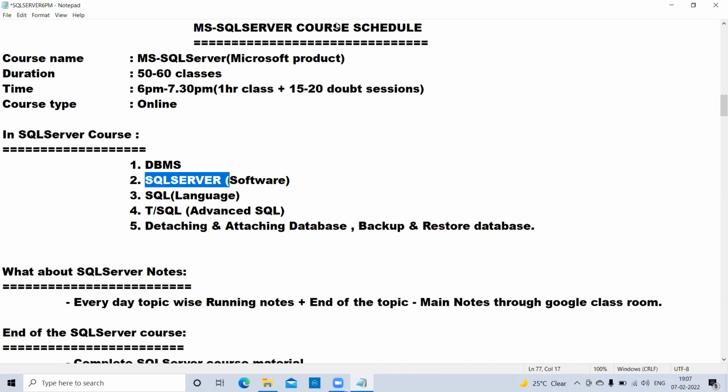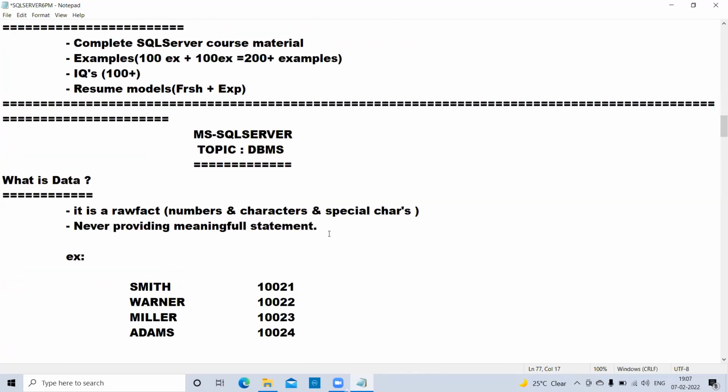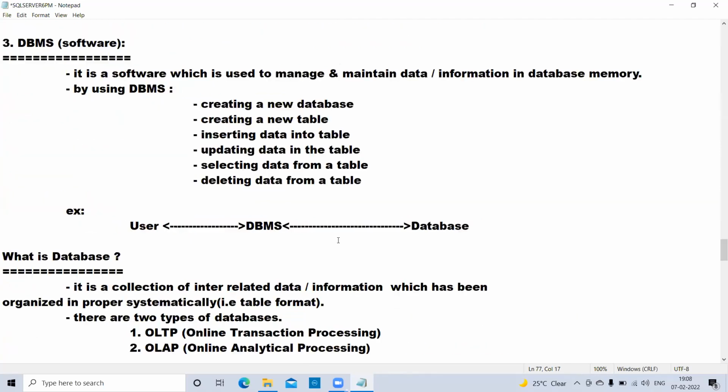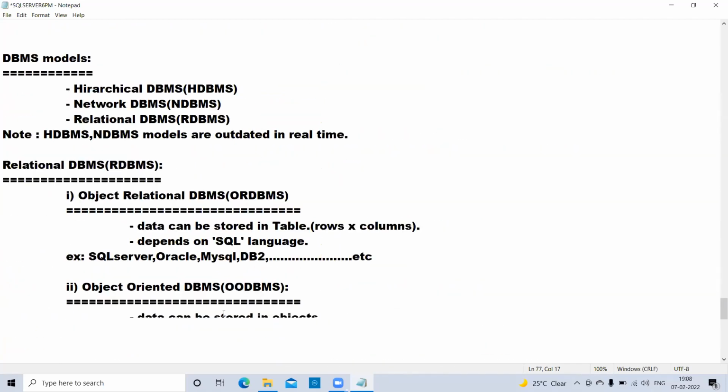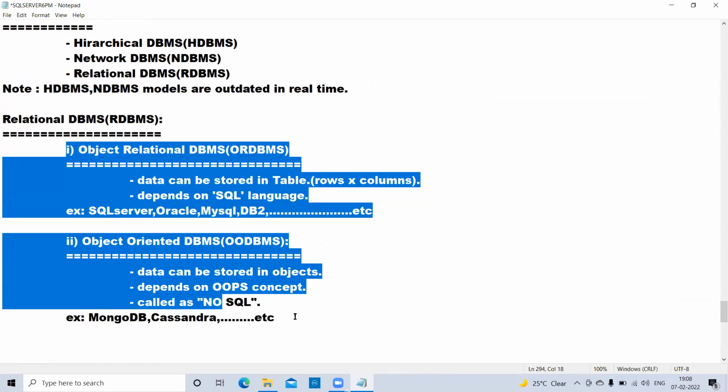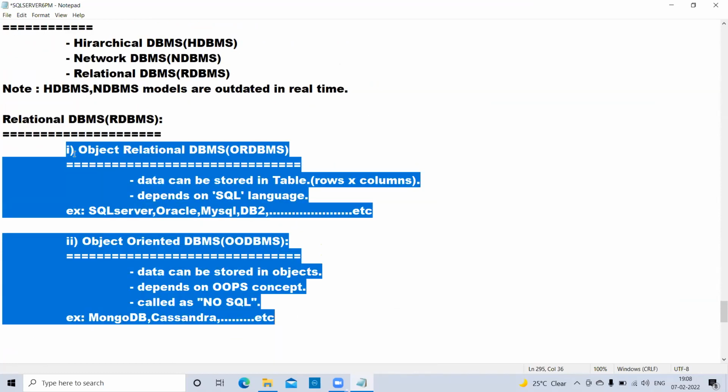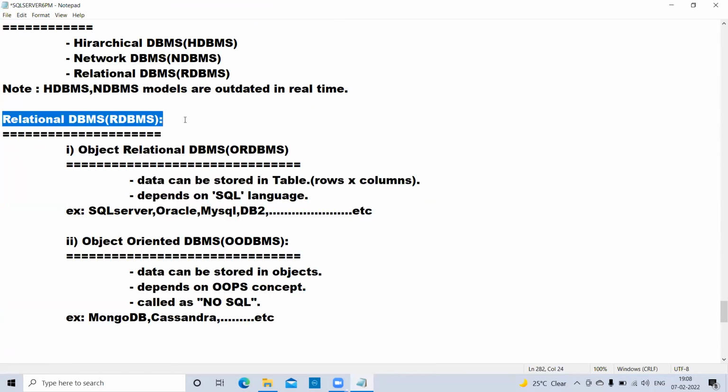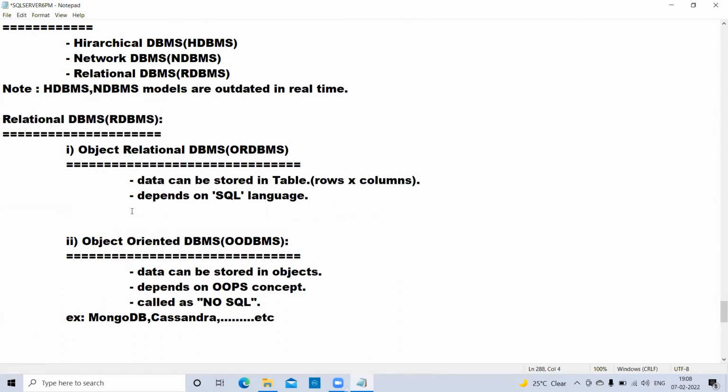That is why I gave this much explanation. So many people don't give this explanation and directly start relational databases and SQL Server. But you have to know what SQL and NoSQL are, how data is stored in NoSQL and in SQL, and what the examples of SQL are.